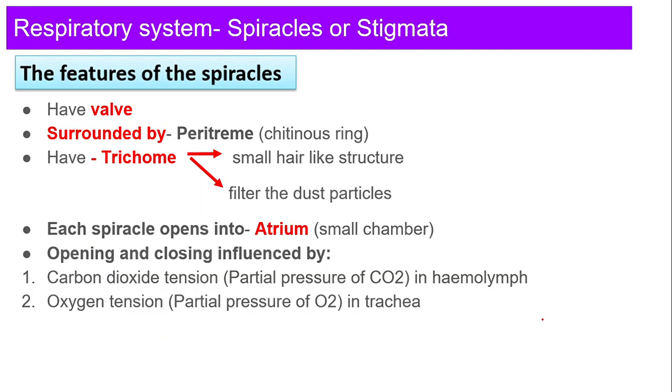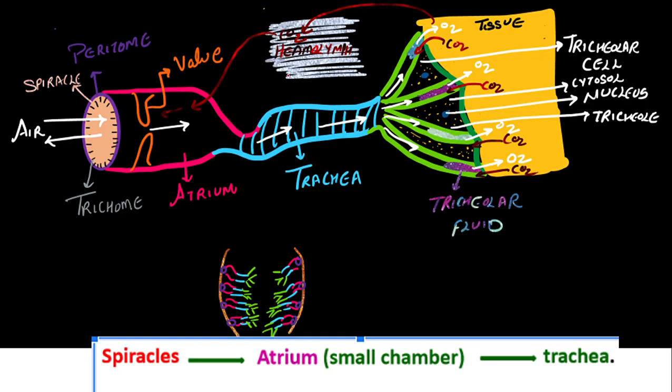Right? Now, if we talk about the spiracle, it has a valve. Let me just show you the pictures. See here, a picture helps us understand much better. So this opening which you can see is nothing but your spiracle. Spiracle is surrounded by peritreme. So the surrounding of the spiracle we call peritreme. Now if you see, some hair-like structures are present here. These hair-like structures, what do we call them?